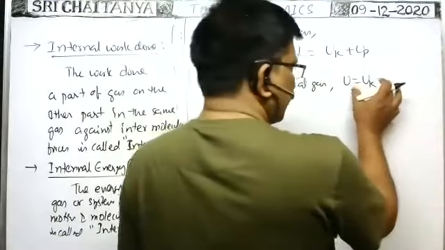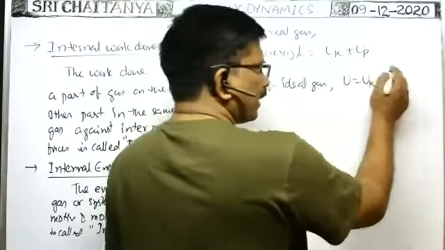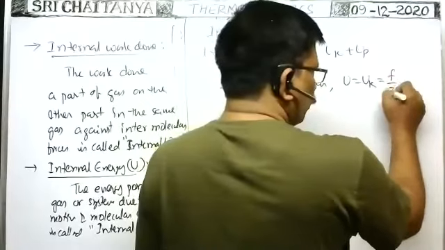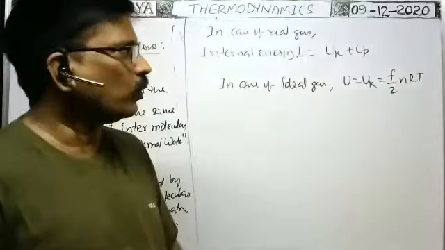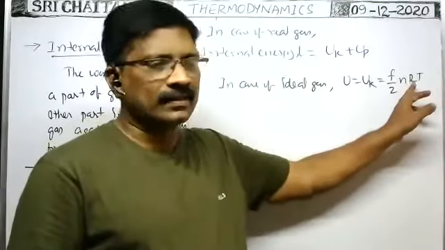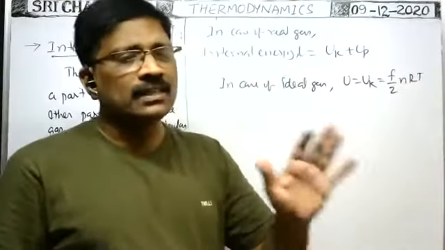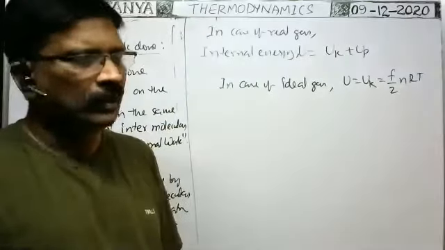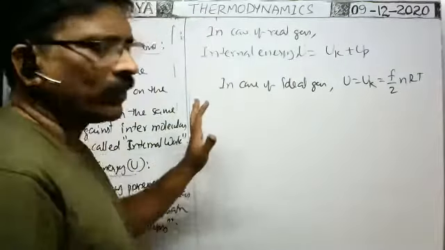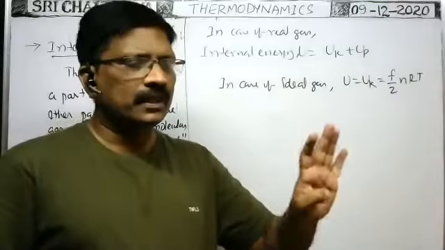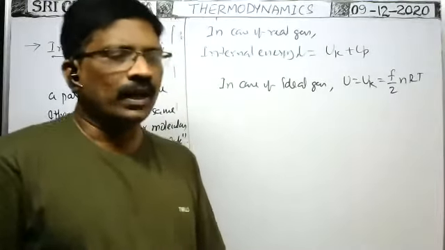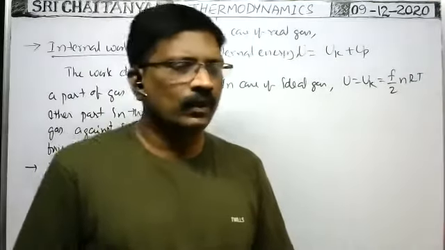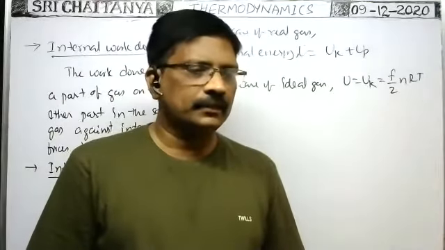Already in the kinetic theory of gases, we derived the internal kinetic energy as (f/2)nRT, where f means degrees of freedom, n the number of moles, capital R the universal gas constant, and capital T the Kelvin scale of temperature of the gas. Okay, this is the internal energy. Any kind of energy is measured in joules in the SI system. In the CGS system, 1 joule is equal to how many erg?